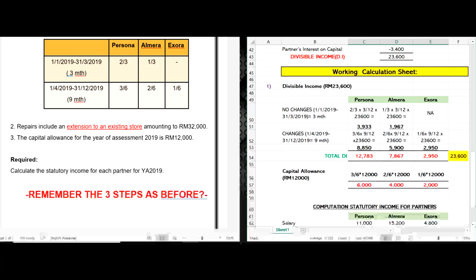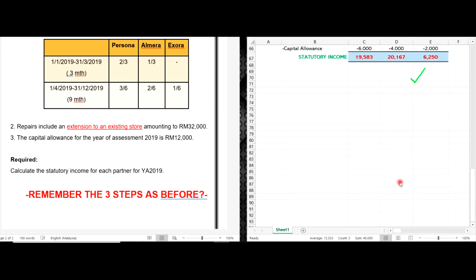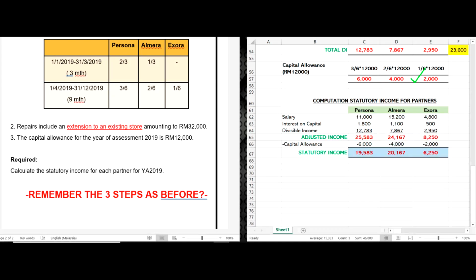Okay, students. For the working calculation sheets, it really depends on your lecturer on how they want you to calculate, as long as the answer of statutory income for each partner is the same. However you calculate your working sheet, it depends on your lecturer. Alright. So this is how the calculation looks for changes in the partnership.